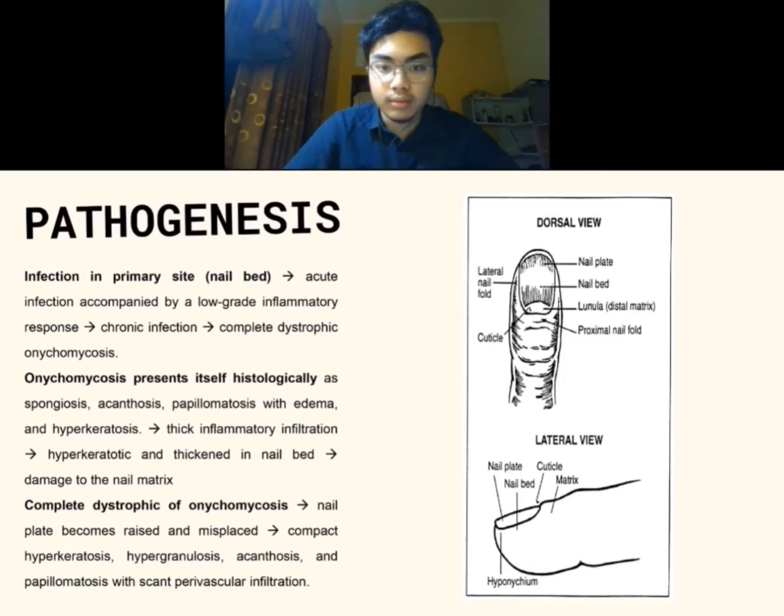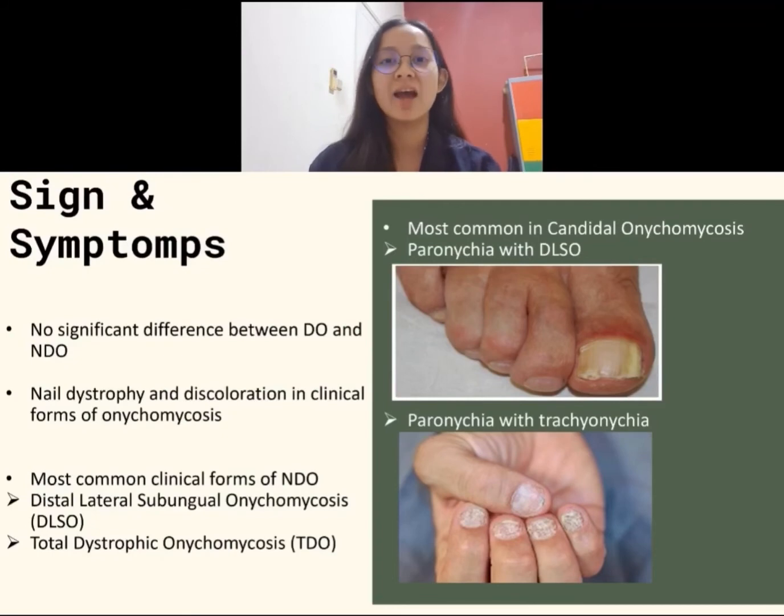Next. My name is Ayu with student number 113. There is no significant difference in signs and symptoms between dermatophyte onychomycosis and non-dermatophyte onychomycosis. However, nail dystrophy and discoloration are the most common signs found in onychomycosis in general. The first most common clinical form of non-dermatophyte onychomycosis is distal lateral subungual onychomycosis or DLSO, which occurs when fungal infection spreads proximally through the hyponychium and proceeds to the nail plate's under surface, manifesting as a yellow-white and sometimes detached nail plate. The other common clinical form is total dystrophic onychomycosis, which makes the nail appear yellowish, easily crumbled, and diffusely thickened due to complete invasion by fungi.